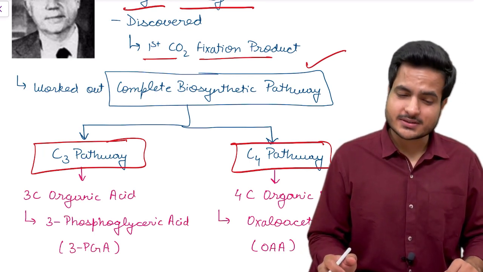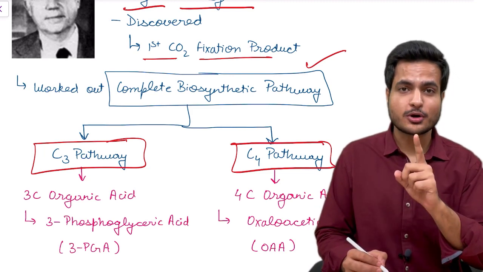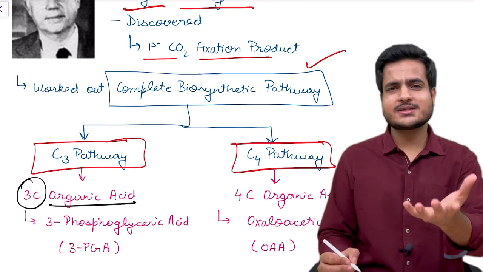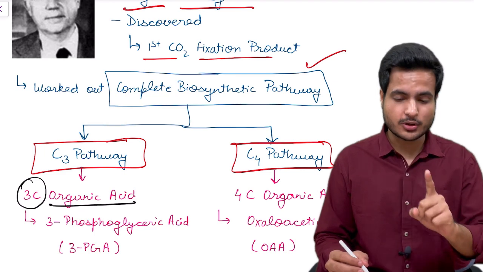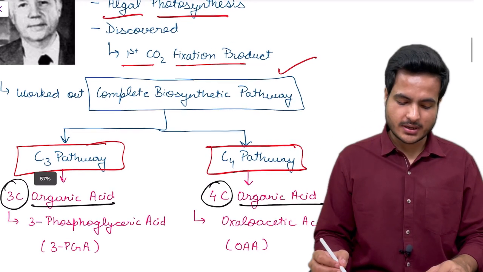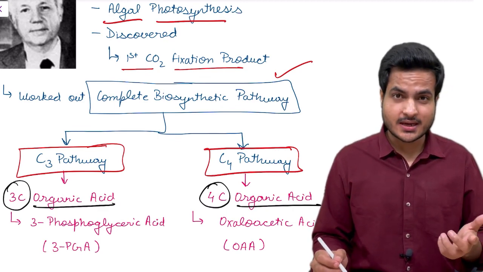So what is the difference? The plants in which the first carbon dioxide fixation product formed is a 3 carbon containing organic acid are called C3 plants. Similarly, the plants in which the first carbon dioxide fixation product is a 4 carbon containing organic acid are called C4 plants. So what is that 3 carbon containing acid?